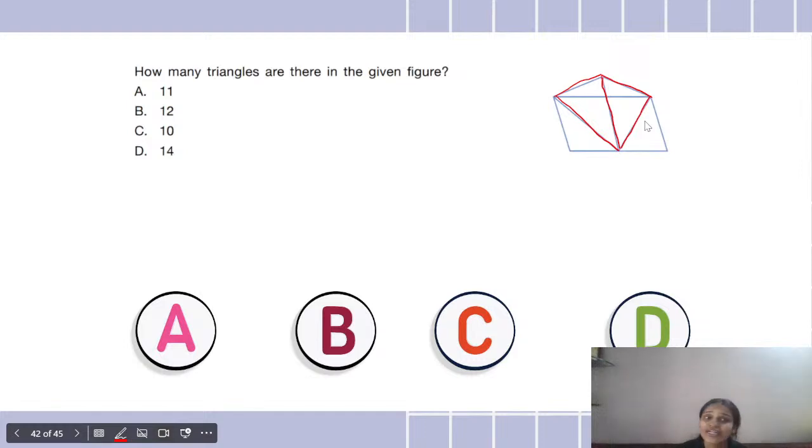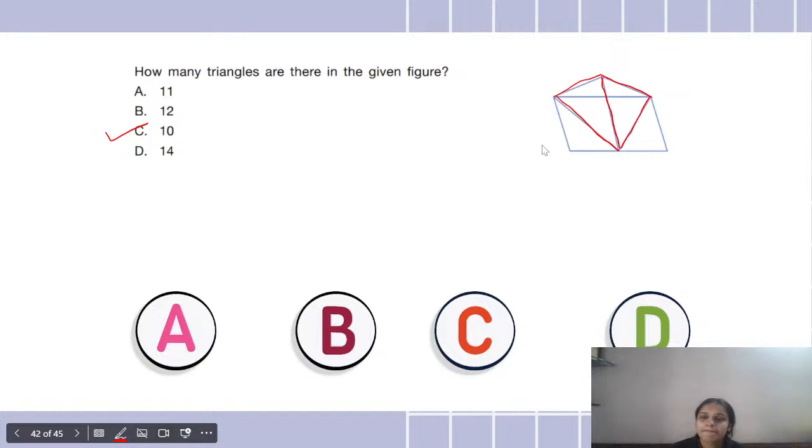I don't know how you all got 11, 12, 14, if you have found more. So I'm not sure, but yes, it has 10 triangles, which is the correct answer. We have only 10 triangles in this figure. I don't see 11, 12, 14 triangles. So please count properly. And the correct answer is 10.